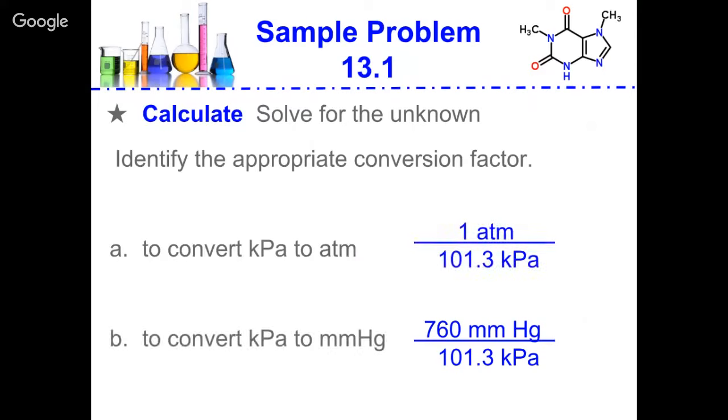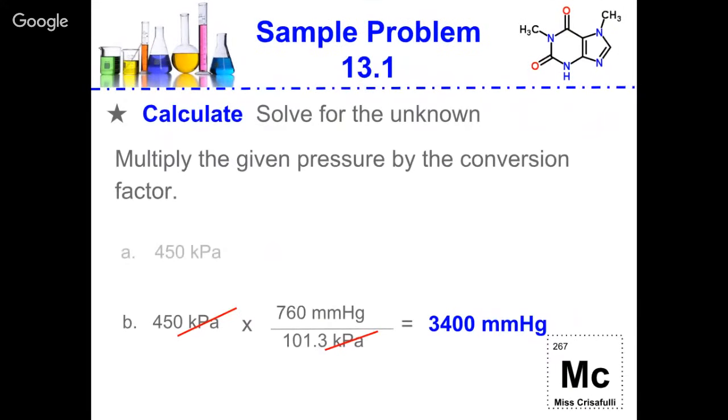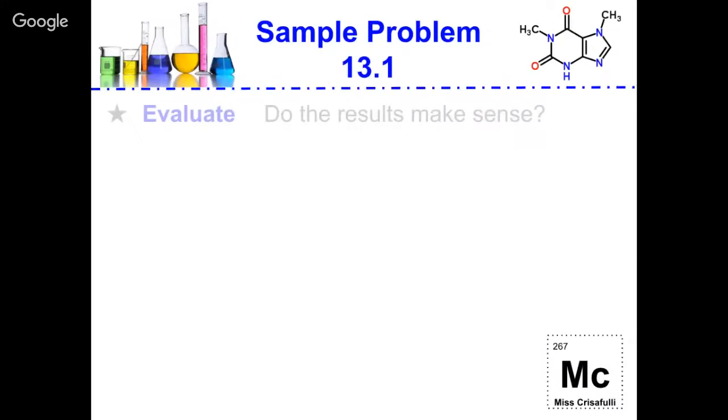We know that we have 1 atm for 101.3 kilopascals, and we know that 760 millimeters of mercury is also equal to 101.3 kilopascals. So we're going to set these problems up so that the units cancel. All of this setup you should be used to because we've done it numerous times. Your answer for A should be 4.4 atm, and your answer for B should be 3,400 millimeters of mercury.